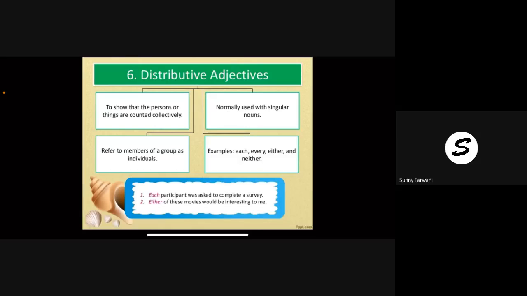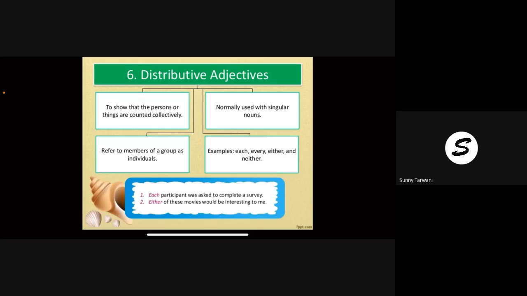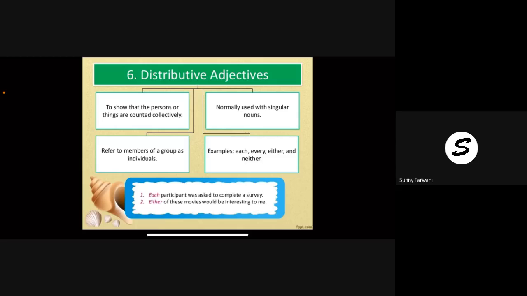When you see a group of people, but you want to point out at one person at a time. For example, you all are sitting in the class, but I want to give instructions to all of you, but one student at a time. Each one of you should complete your fair book by tomorrow. So as such, I am talking to the whole class, to all of you, but I am referring to each and every student at a time. I am talking about each one. That is what is distributive adjective.